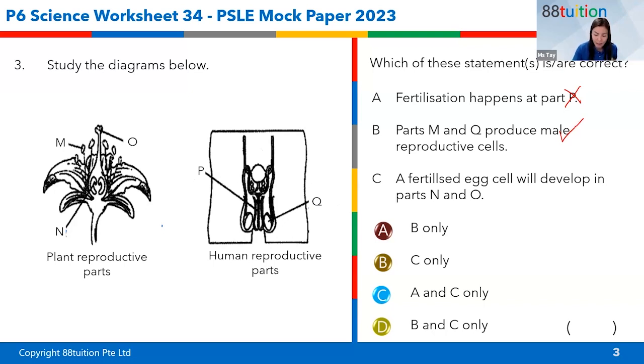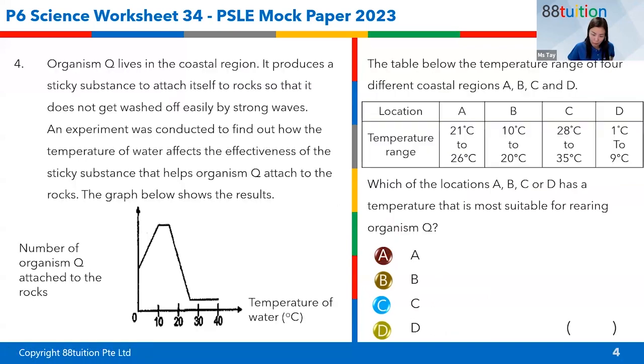Now, a fertilized egg cell will develop in parts N and O. Is it correct? No. O points to the stigma. Exactly. So this is the wrong part. So what is our answer here? Our answer here is B only, which is option A. So these few questions, no problem. All of you can do this. Yes, thank you. I see you enthusiastically typing in.